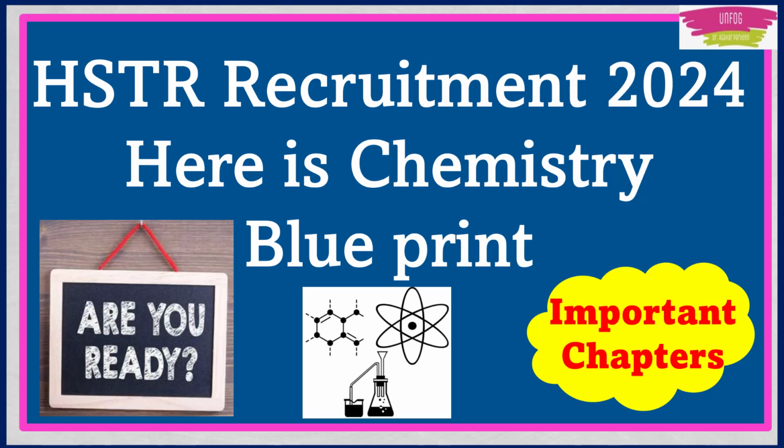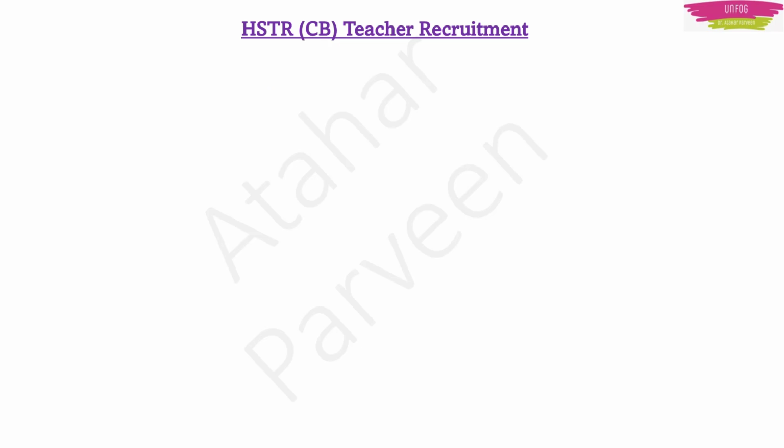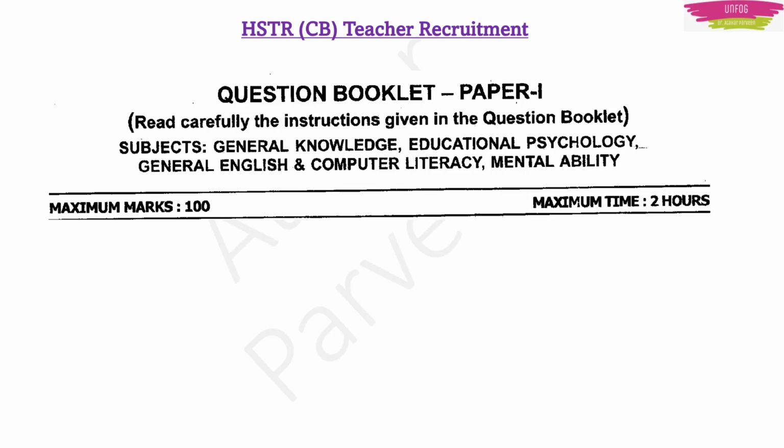Anyway, coming back to our topic, the blueprint of chemistry for CB method aspirants. Let me first tell you the exam pattern. You will have two papers. One paper will be of a general syllabus like general knowledge, educational psychology, general English and computer literacy along with mental ability. This paper will be for 2 hours and the maximum marks will be 100.